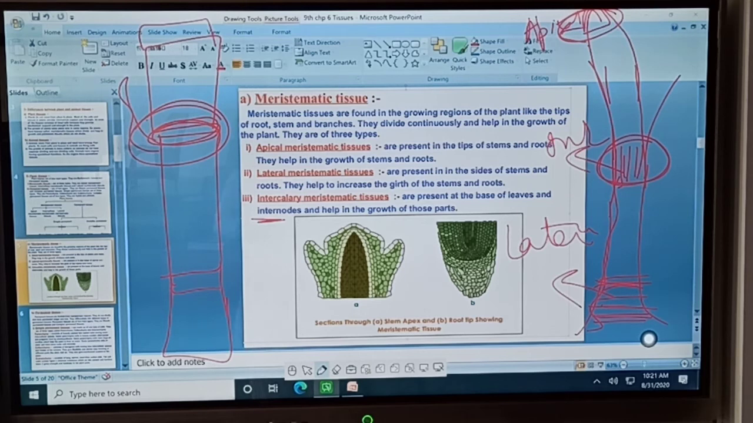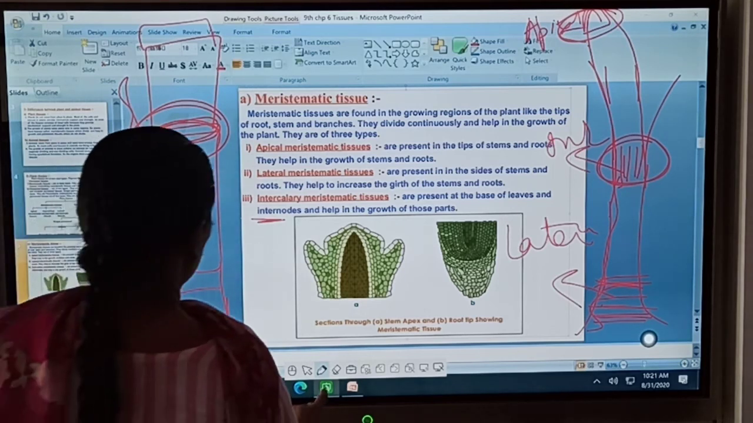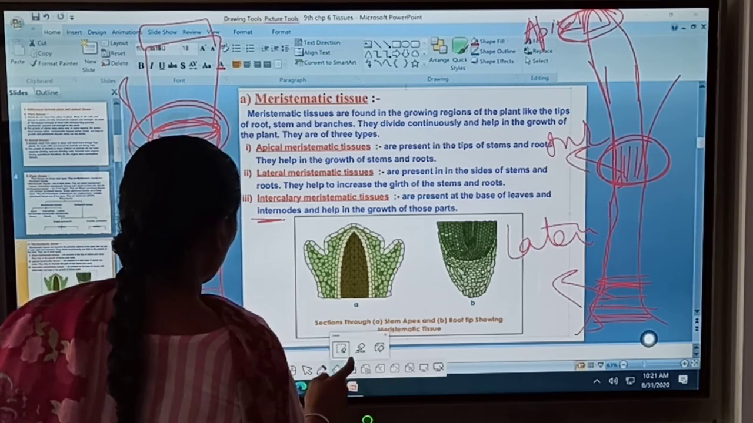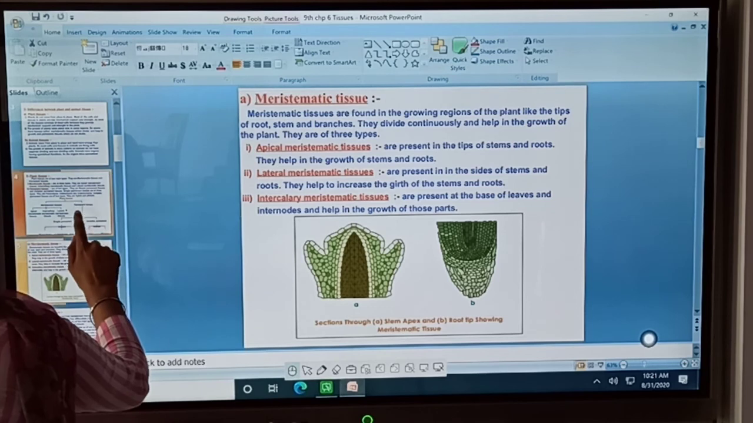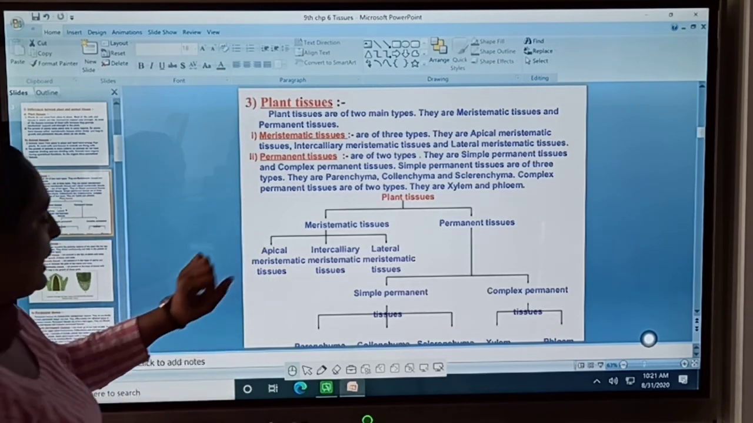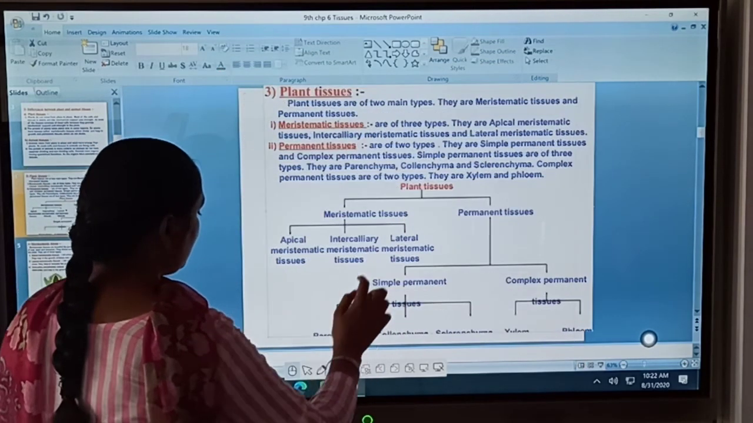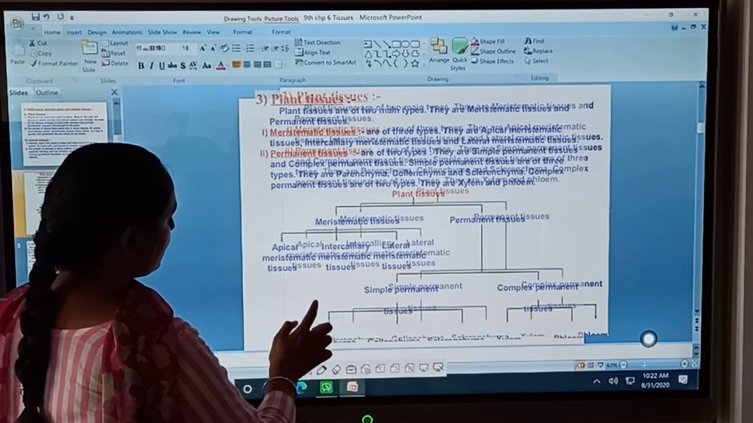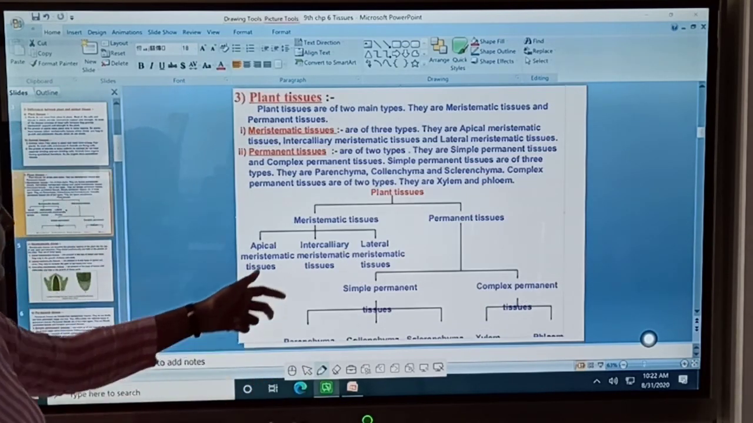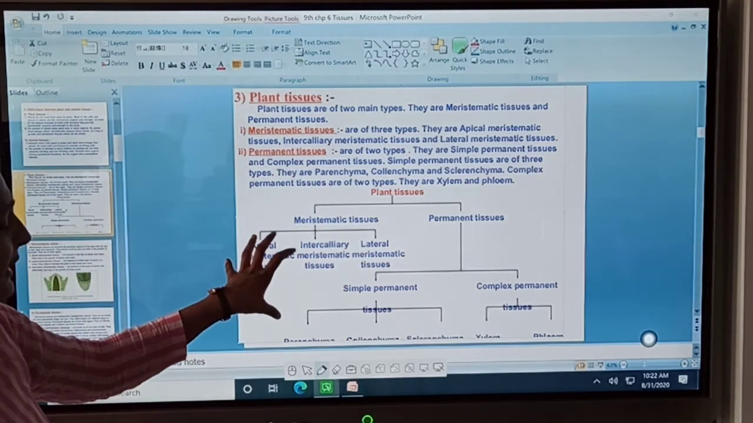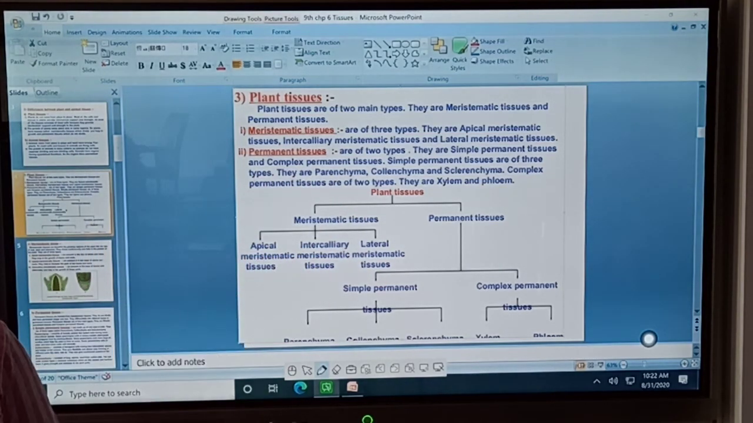Okay, the first type of the plant tissue is meristematic tissue. Again we are going back to the table. So the first type is meristematic tissue. The subtypes of the meristematic tissue are apical meristematic, intercalary, and lateral. We have done all these types. So you will make a diagram in your notebook for the explanation of meristematic tissue.